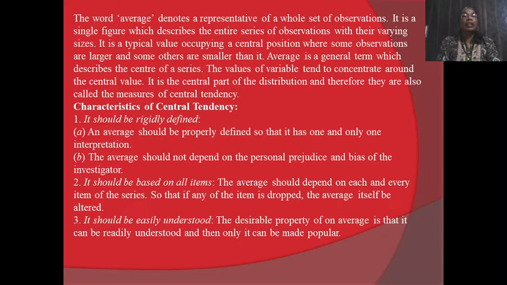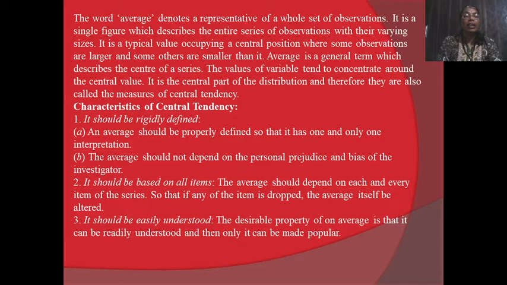The second characteristic is that it should be based on all items. The average should depend on each and every item of the series so that if any of the items is dropped, the average itself is altered.